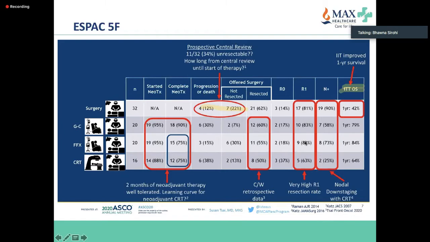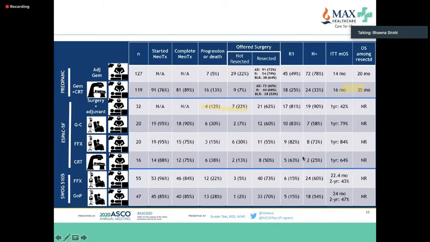So chemo itself alone has not made much difference in the margin resection, but again, the numbers are very small. So node positivity, again, significant downstaging with chemoradiotherapy compared to chemotherapy alone. One year survival of 42% with surgery versus 77% with chemoradiotherapy.